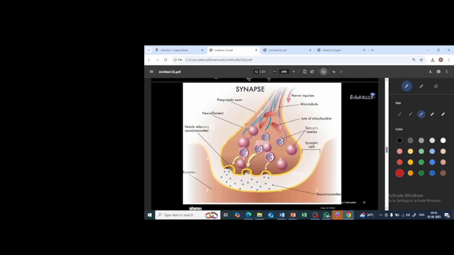So this is the synapse. What is this? This is the gap between the nerve ending and the dendrite. So the gap is called the synapse. This is the gap which is called the synapse.